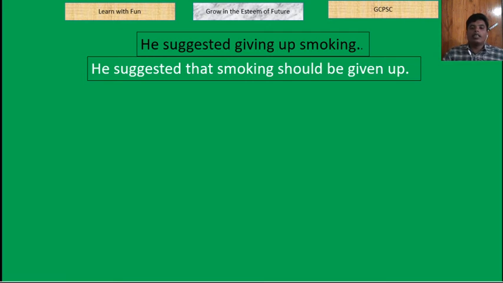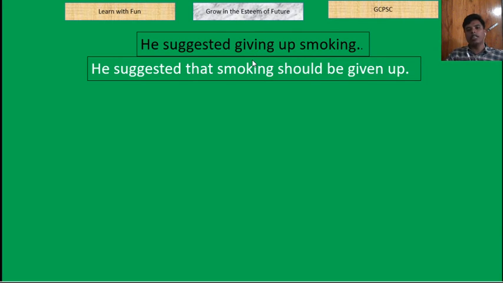So, he suggested, after that there will be a that clause. In the passive sentence there will also be he suggested. Then after suggested there will be that. Then the object. What is the object? Smoking. Now only giving up, that will be should be given up. I am again telling that you may think, sir, this is very exceptional. Yes, this is very exceptional.